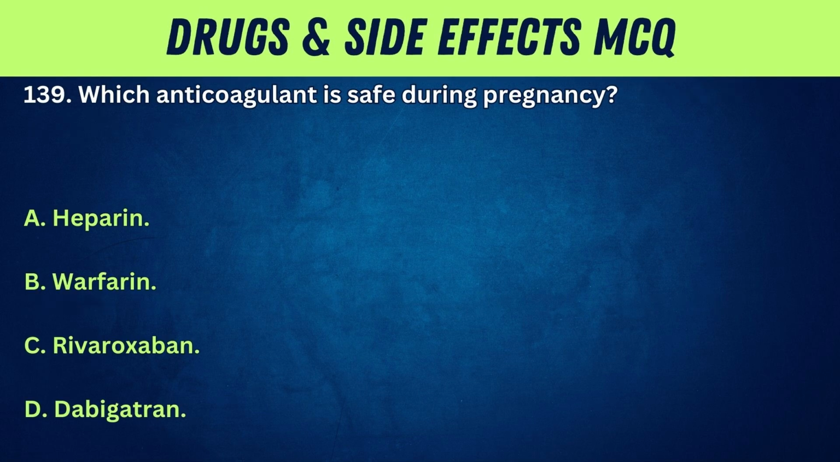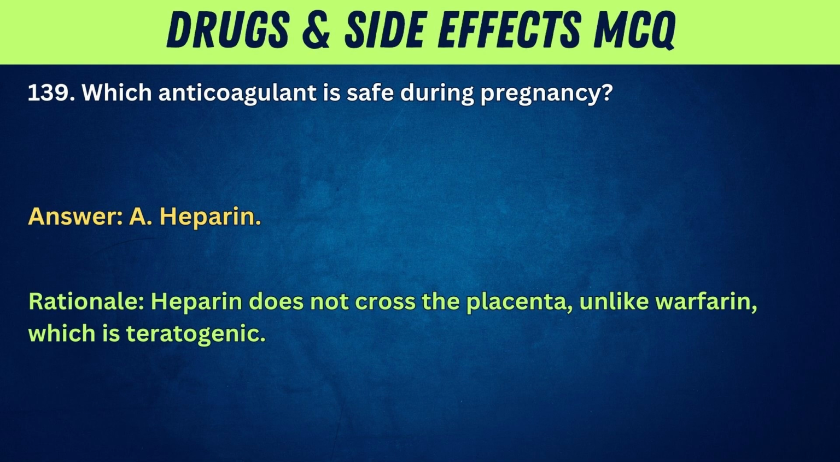139. Which anticoagulant is safe during pregnancy? A. Heparin. B. Warfarin. C. Rivaroxaban. D. Dabigatran. Answer: A. Heparin. Rationale: heparin does not cross the placenta, unlike warfarin, which is teratogenic.